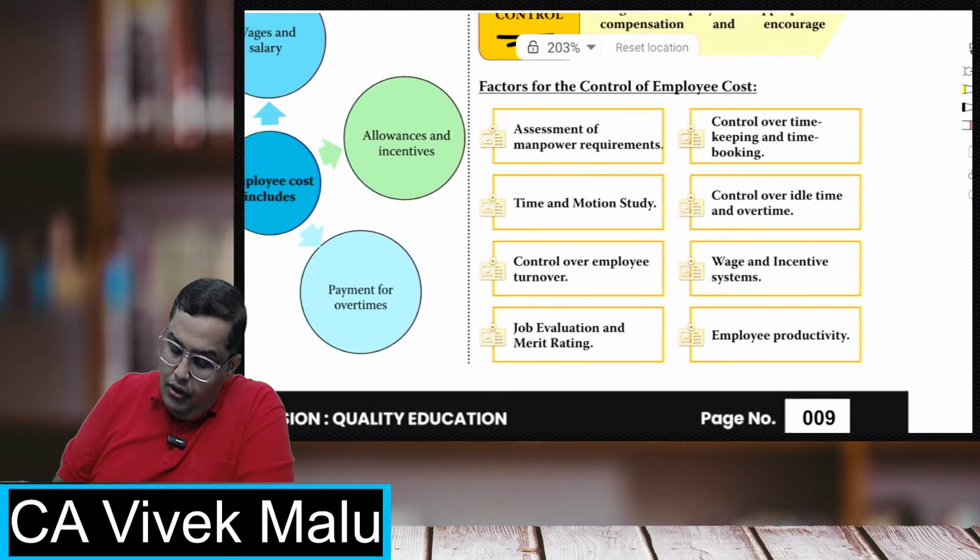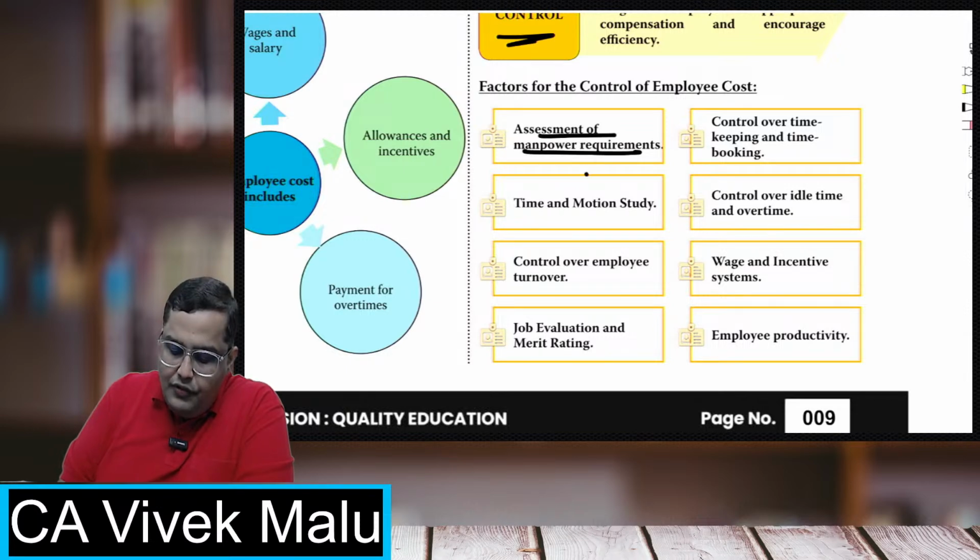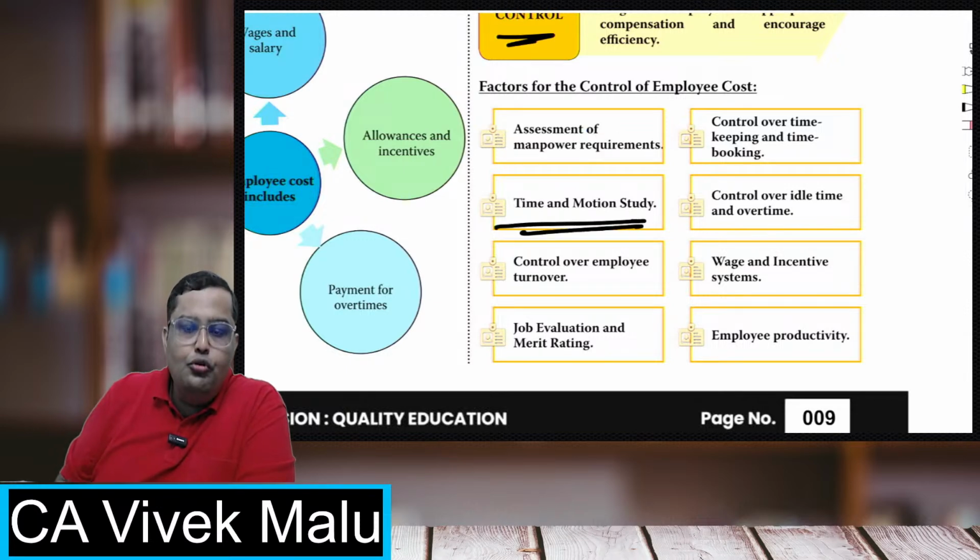Now, what all will you see when you are doing employee control? You will see what the requirements of the job are. You will do a time and motion study. Sir, what is this time and motion study?